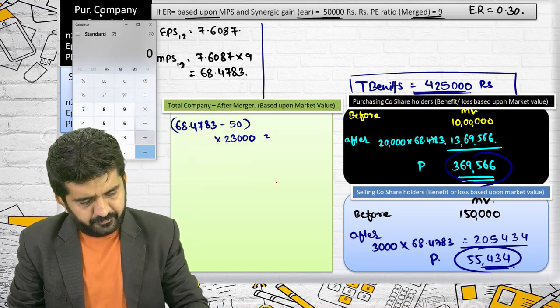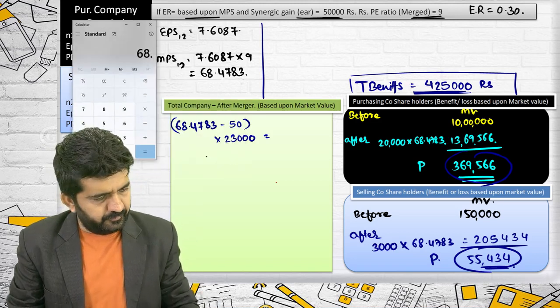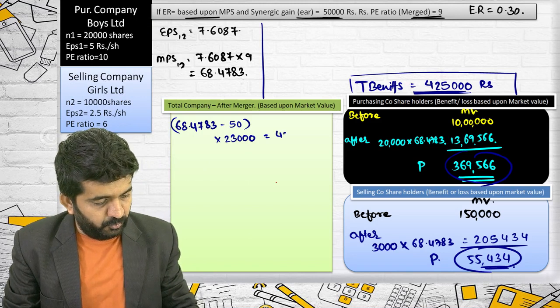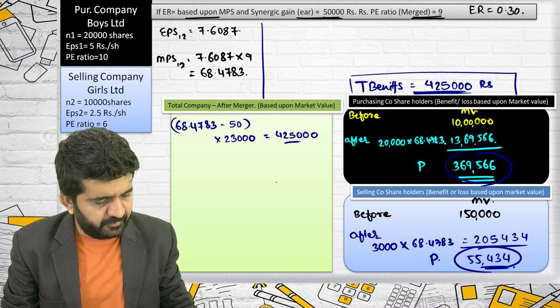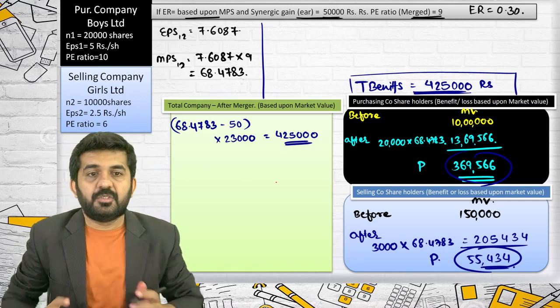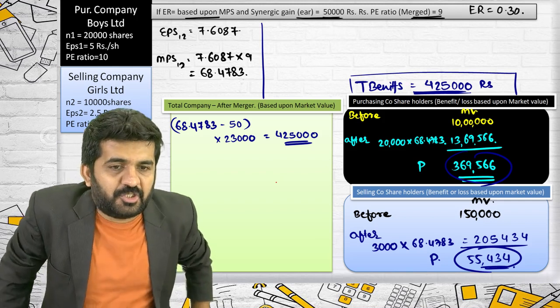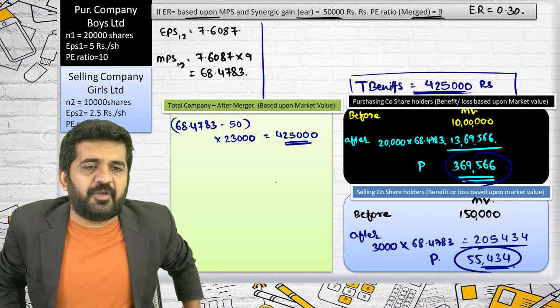What are you getting? 4,25,000. All right. Sachin, you need to explain to me also how this 4,25,000 came.